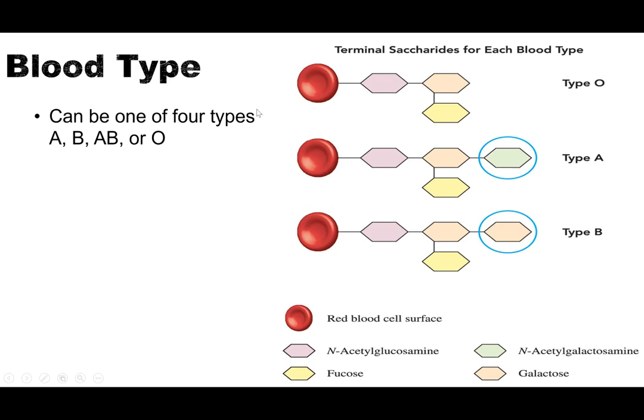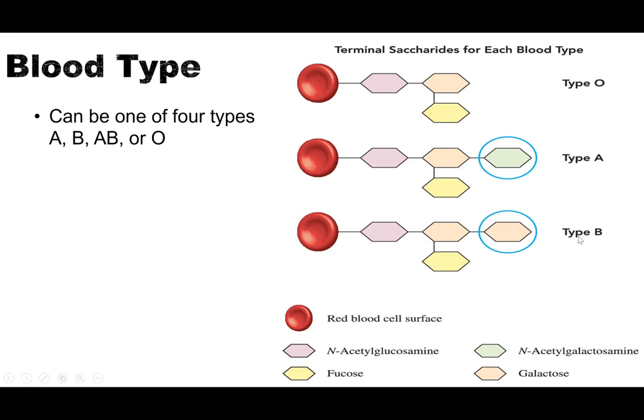So blood types, you know that there are 4 different blood types. There's A, B, or O. So what differentiates these different blood types is this terminal saccharide. So we see that with blood type B, these terminal saccharides, we've got galactose and then another galactose.